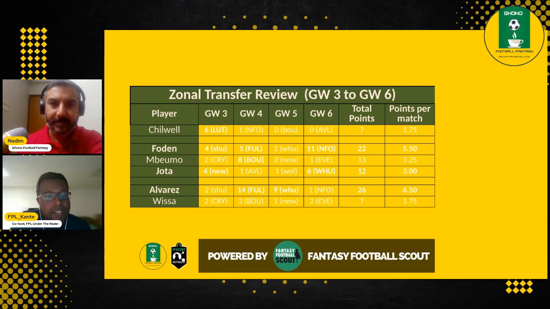Another one, I think his matchups really looked good again, especially against Crystal Palace or Everton. All the owners were expecting him to do good, but he didn't. So that's kind of a letdown there. Jota, when he did start, he did pretty well. He actually did score from the bench against West Ham as well. In general, Foden and Alvarez showed up very high when you spoke about it before game week 3, and that shows up in their points delivered in the last 4 game weeks as well.